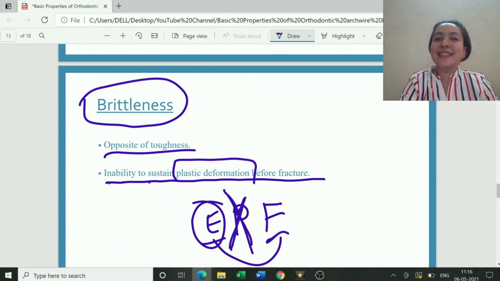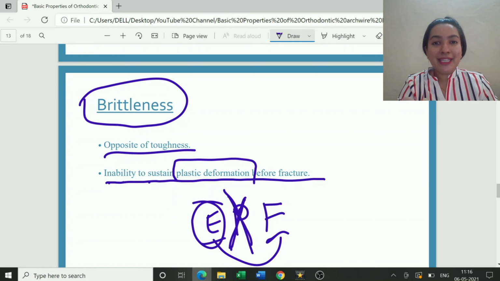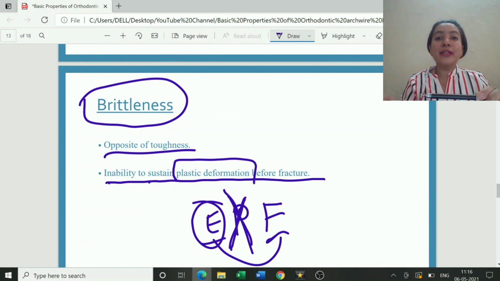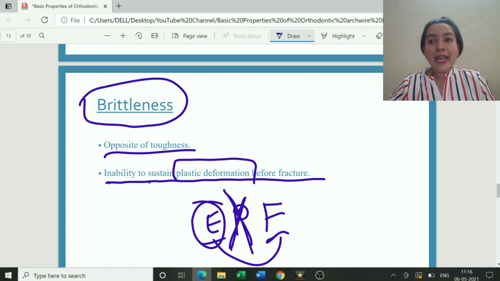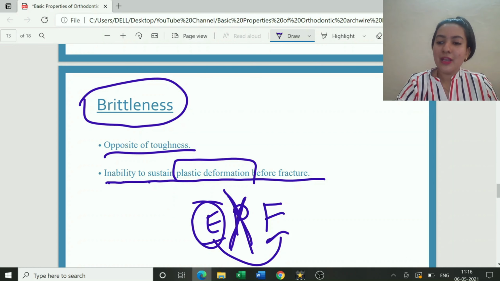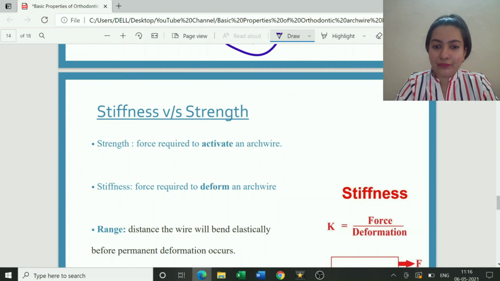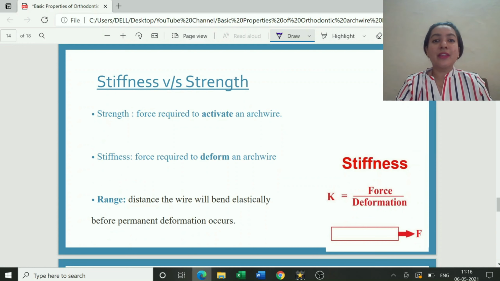So this is toughness and brittleness. Toughness is the amount of force which is required to fracture a material. The tougher the material, the more force is required. Brittleness is the opposite of toughness. It is how quickly a wire can break. Basically, it is the inability of a material to sustain plastic deformation. It will directly fracture. Why? Because it is brittle. Simple. There is no plastic deformation occurring here. It will directly fracture. The next concept is strength and stiffness.